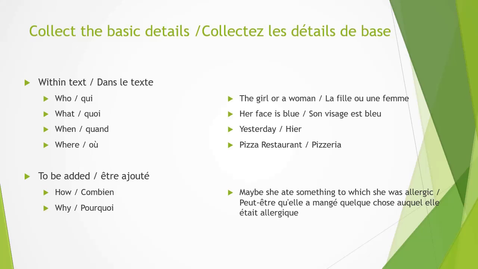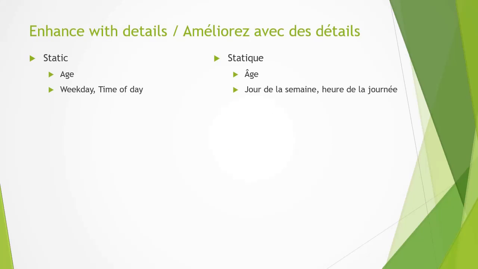So now we have some basic information already with us on which we can build. We will have to add some more details. What kind of details could be added? To enhance the static point of view, you can just in passing mention the age of the person. You can also add some weekday or the time of the day. Since it happened yesterday, that much information is already given to you, but on top of it, you can even add the weekday or the time of the day, and other information about the place. The pizzeria is already mentioned, so there isn't much to add. And then the story is about the girl's face becoming blue, so you have to concentrate on the food poisoning, her allergic reaction, and what happened after that. Those are the details you have to concentrate on.